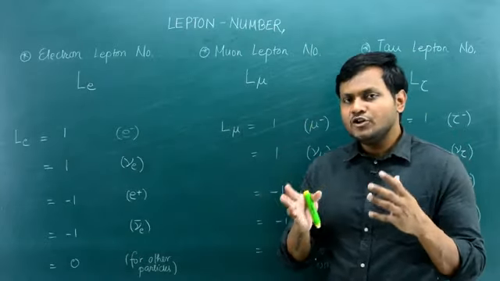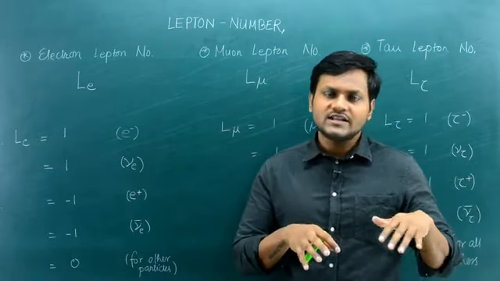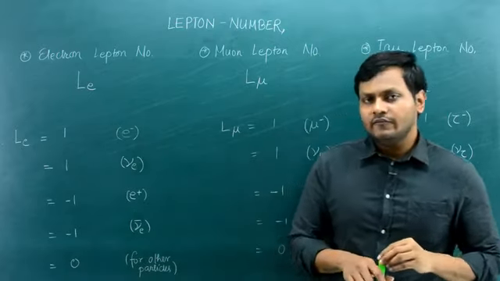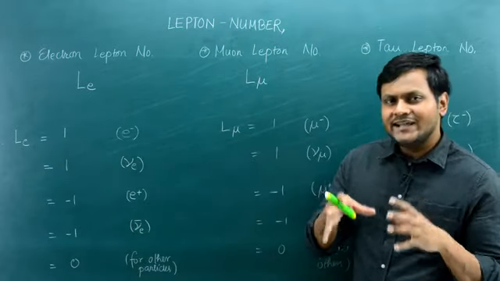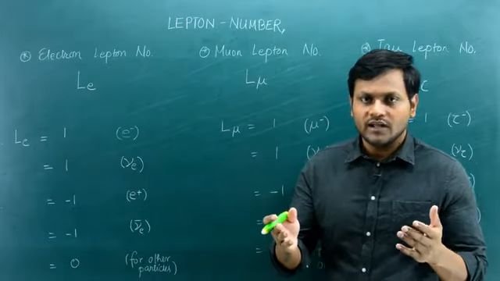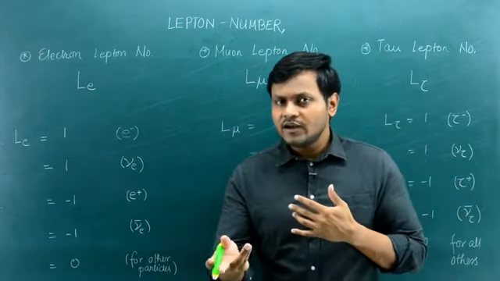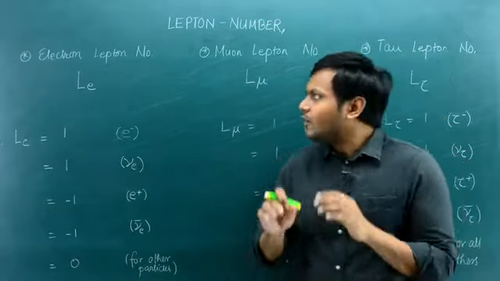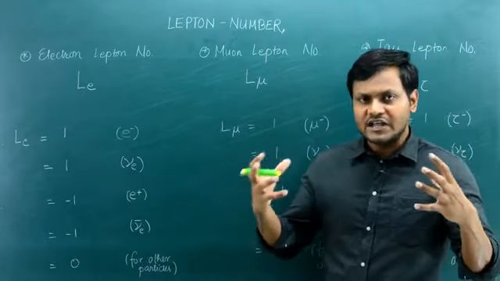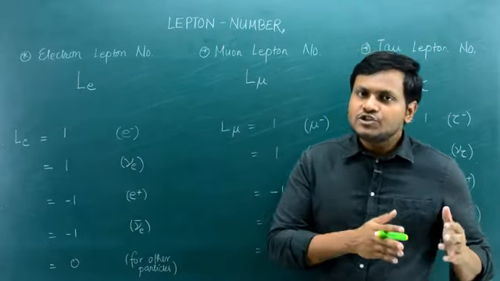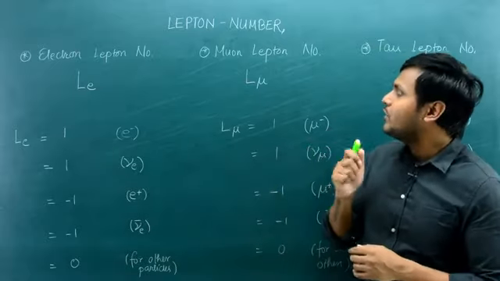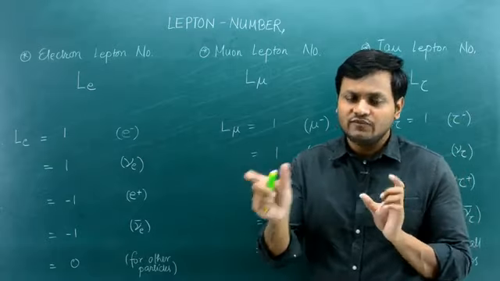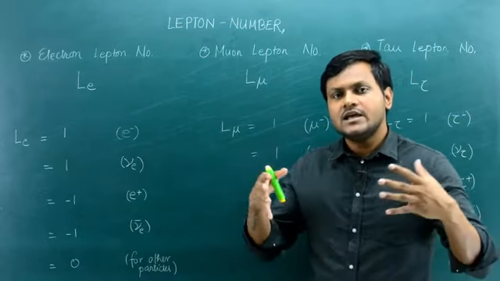Now, if you are interested in knowing more about leptons and their properties, I have made a video discussing leptons extensively. You can check out that particular video. Here I'm going to talk about particle interactions that involve these lepton particles. So the lepton particles either induce some kind of particle reaction or they are the result of some kind of particle decay. Now, as it turns out, whenever these particle interactions are taking place, we can associate a number with these lepton particles such that these numbers, when added together before and after the interaction takes place, remain conserved.